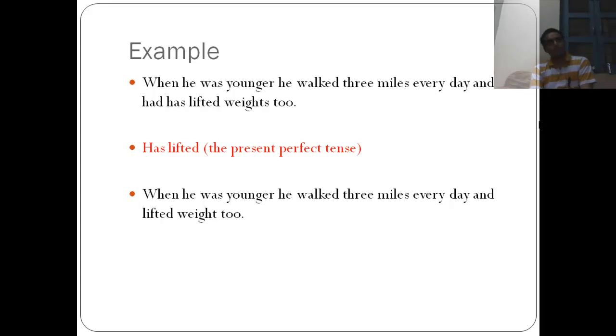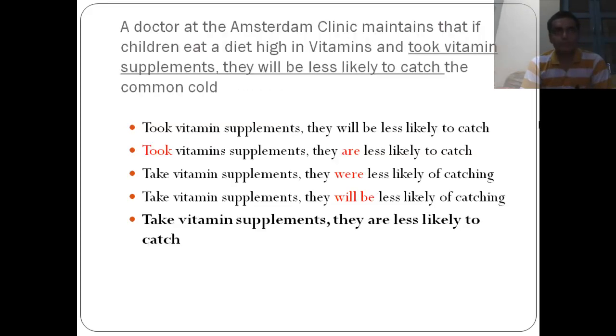Okay, let's look at an example to understand something weird being used. So, when he was younger, he walked 3 miles every day and he had lifted weights also. Okay, so it's not going right. He had lifted weight also. So let's look at the right one. When he was younger, he walked 3 miles and lifted weights too. So there is an S missing here. That's a typing mistake. So had is not the thing.